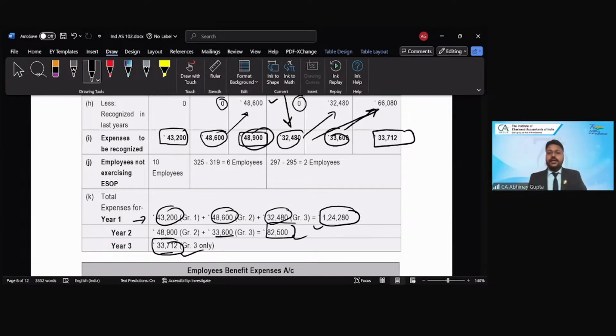The journal entry I already have ready by heart. So what is the journal entry? Employee benefit expense account debit to share-based payment equity account, right? In year 1, the amount will be this. In year 2, the amount will be this. And in year 3, the amount will be this. Right? Any questions, doubts here?